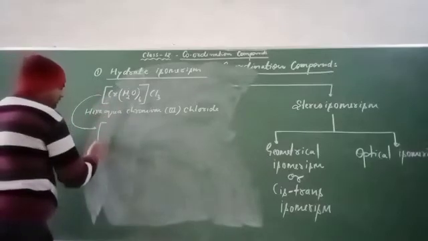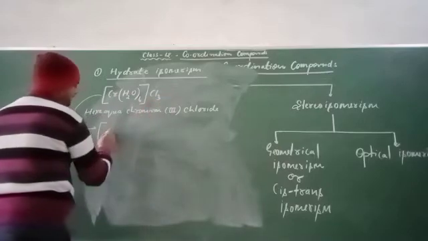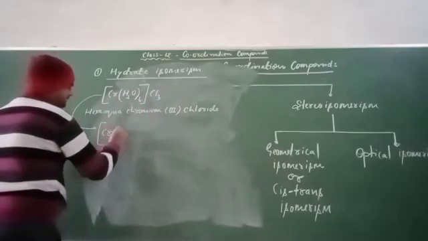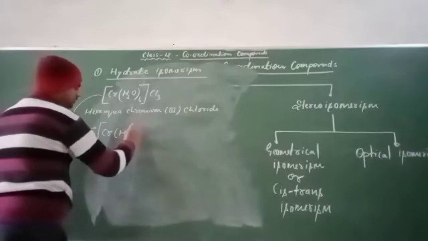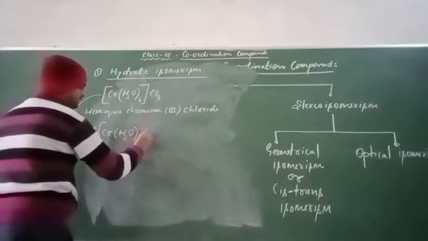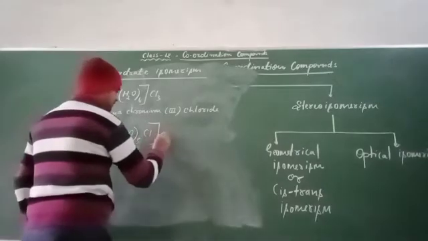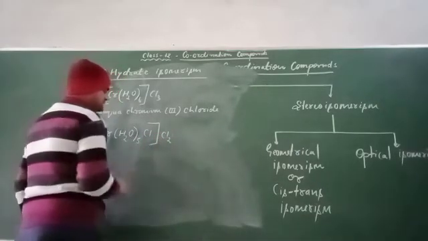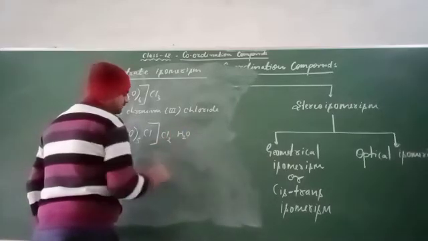Now the second case is when we remove one water molecule, then this becomes [CrCl(H2O)5], and one of the chlorines is inside the sphere and the H2O will be outside.